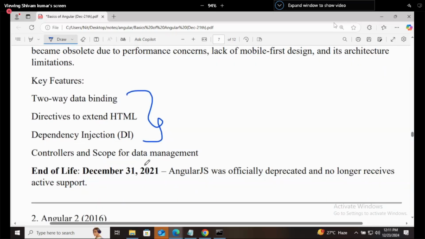It ended on 31st December 2021. Ended means AngularJS was officially deprecated and no longer receives active support. It means you can still use it, but there will be no support from Google or Angular's developers for this version. They will not support you or give any update.